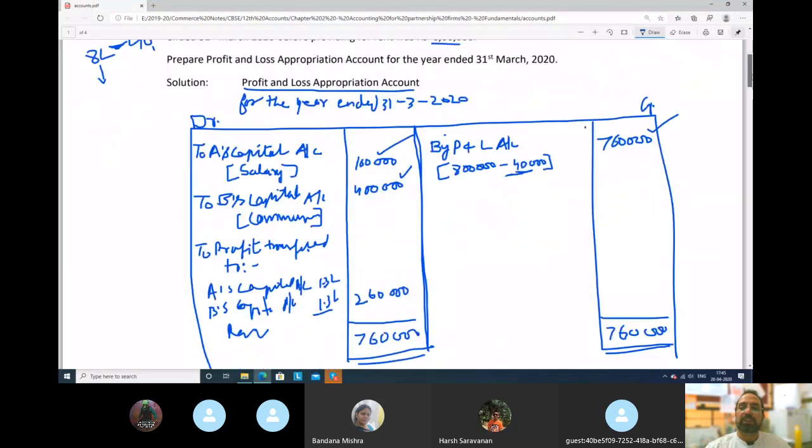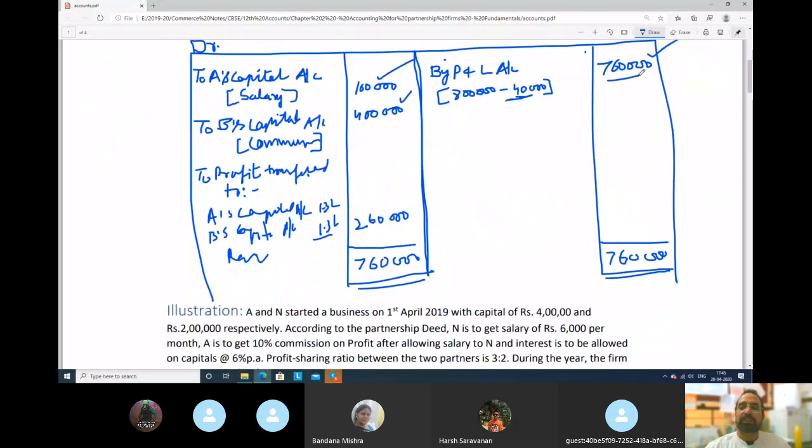So we will see the total profit which we had for appropriations, 7 lakh 60,000. Out of this we paid 5 lakh rupees. Still we have 2 lakh 60,000 in hand with the firm. This 2 lakh 60,000 will be paid between both the partners A and B.